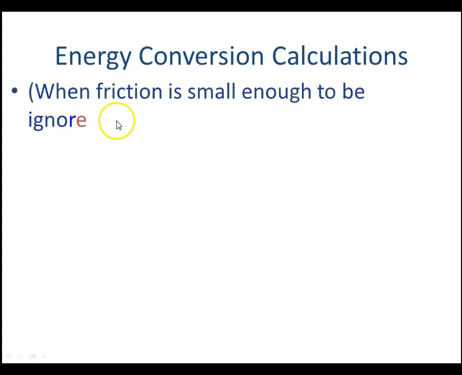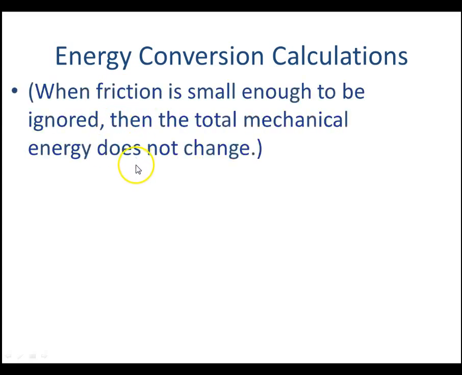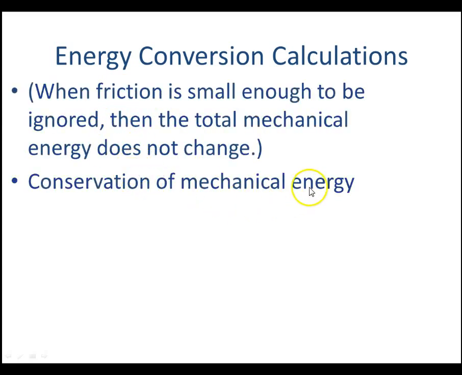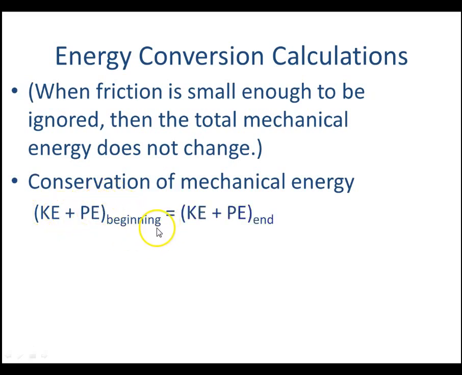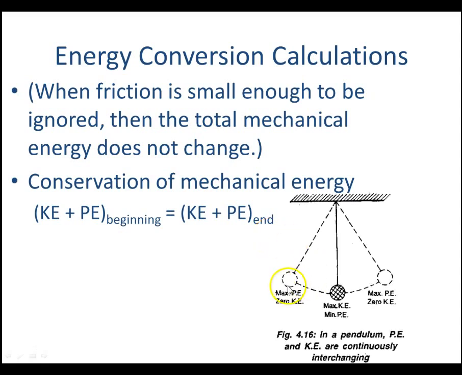All right. When the friction is small enough, the total mechanical energy does not change. So the way we're going to write this, the kinetic and potential at the beginning is going to be the exact same as the kinetic and the potential at the end. So here we have a pendulum swinging back and forth. Here it has the maximum potential energy, but the least kinetic because it's not moving very far. Here, again, same as before, maximum potential energy, zero kinetic. Down here at the middle, least amount of potential energy because it's at the bottom, but that's when it's moving the fastest.